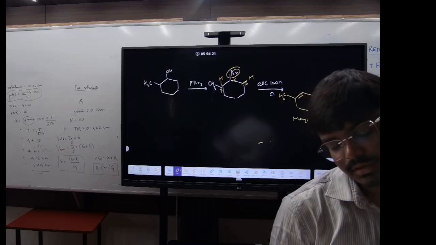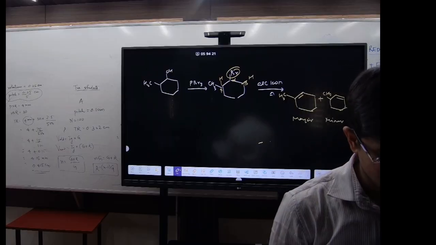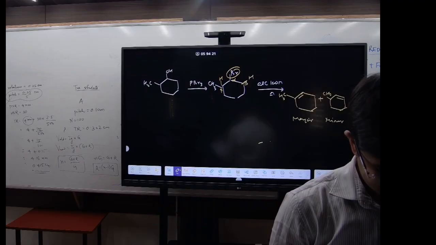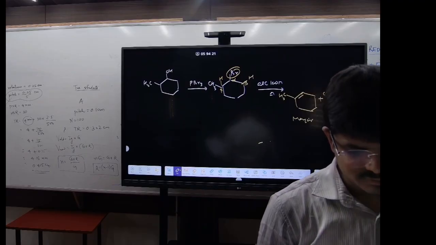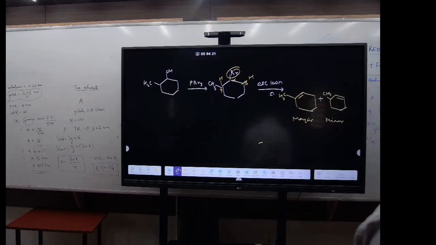Now look, the self test has come. Self test question number 5, tell me quickly what will form. Easy one. It will form chlorobenzene, right? First step, it will form benzene diazonium chloride. Then with Cu2Cl2, Cl will come. So it will form chlorobenzene. Which option then? First option.